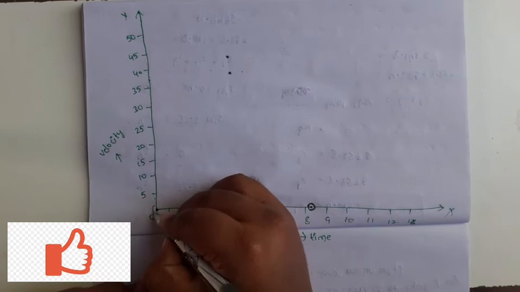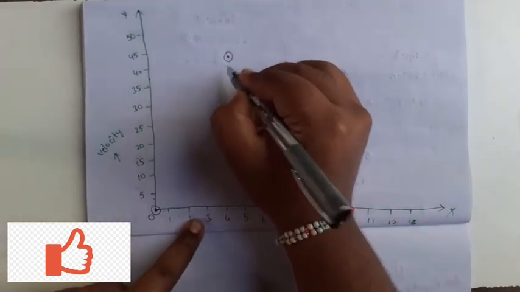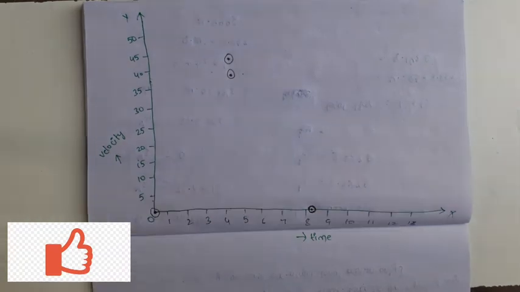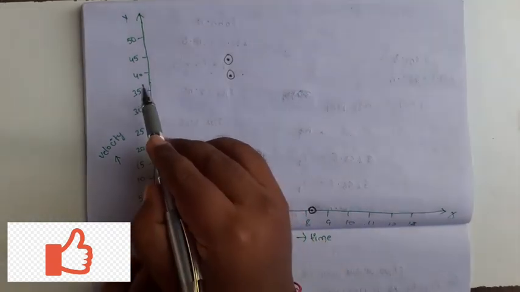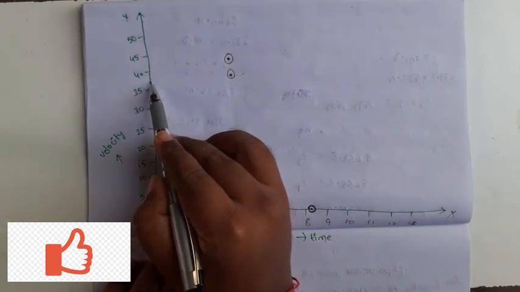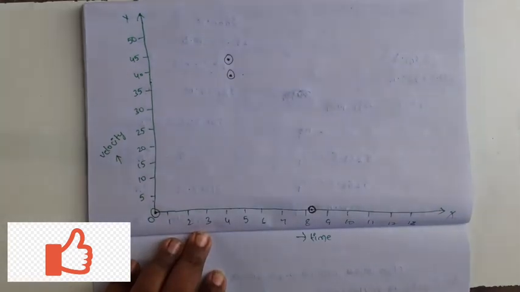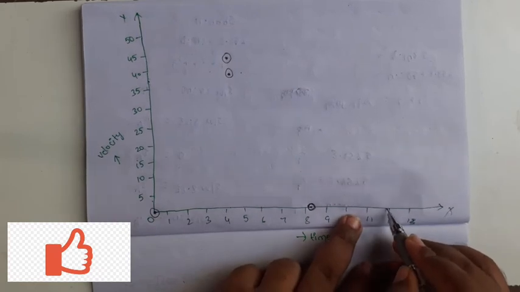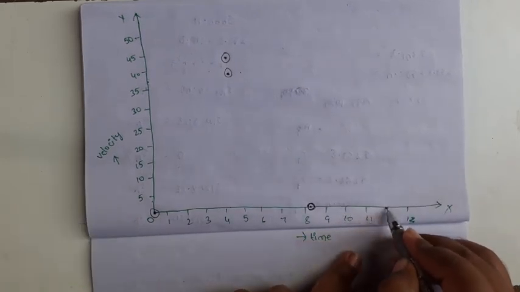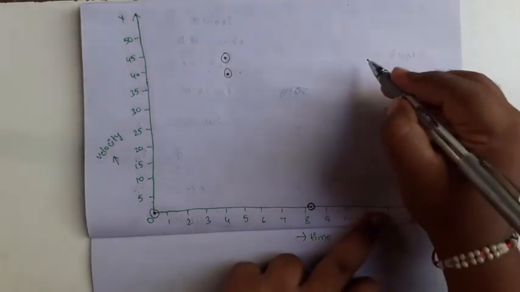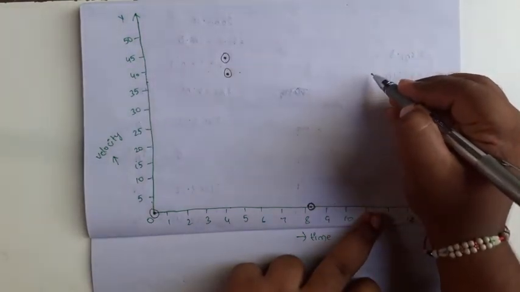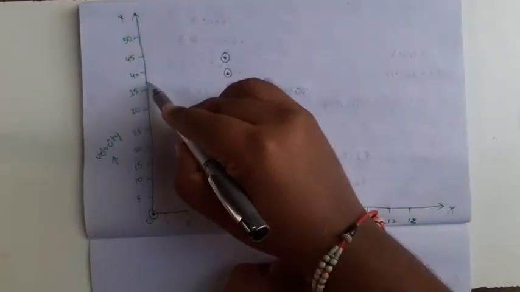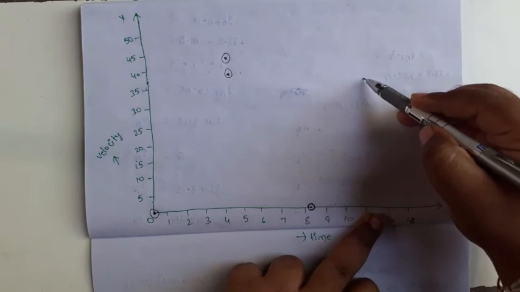Next, this is the first point, second point, third point, fourth point. Next, v4 velocity is 37.8 meter per second. So 37.8 meter per second means here. Total time at v4 velocity is 11.999 second, means here, 37.8 velocity at 11.999 second.